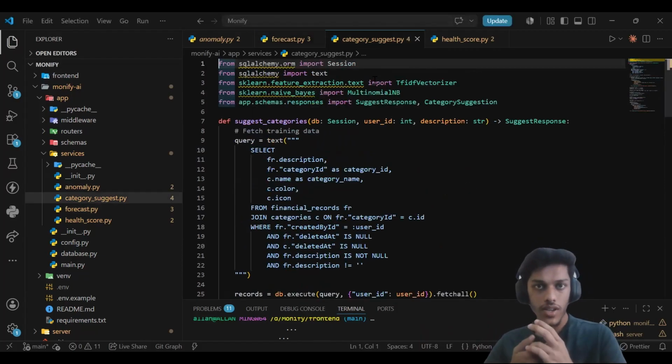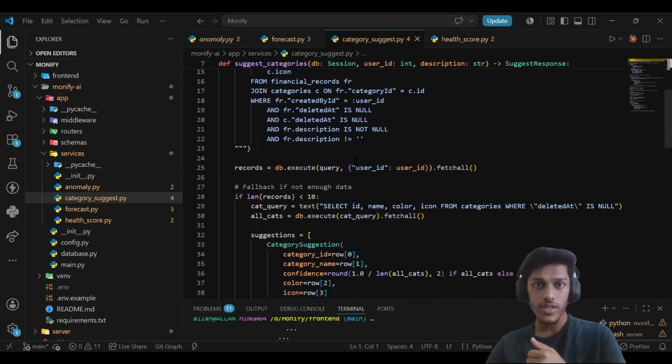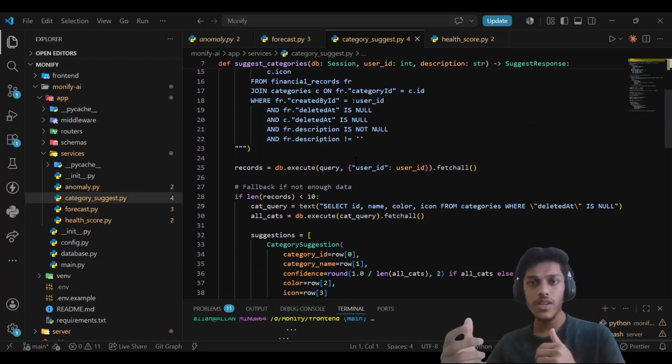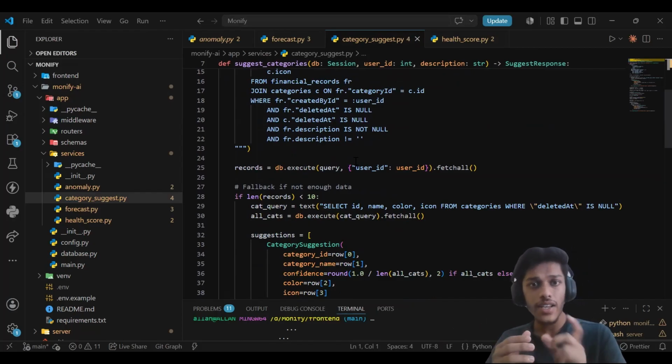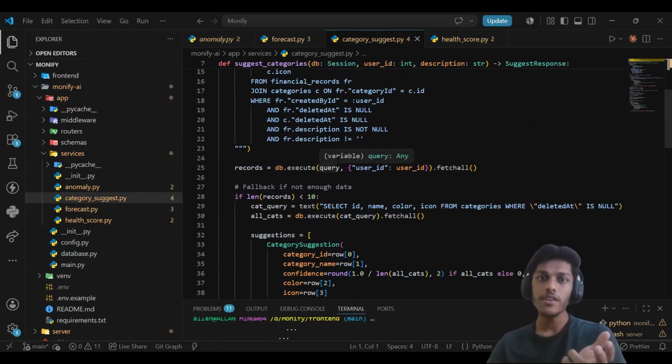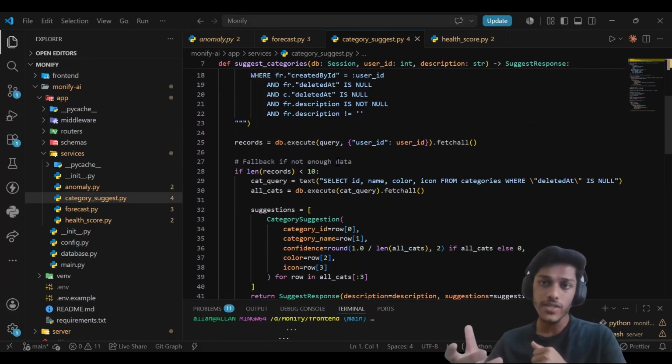This is feature number three, that is category suggestion. Basically, it is a text classification. This code fetches all the transactions of the user with the description and the category, and converts those descriptions into TF-IDF form, which is basically a numerical representation of the text. Then it trains a Naive Bayes model on those vectors. If you enter any word on the website, it predicts the top three categories according to the model, with confidence rates.